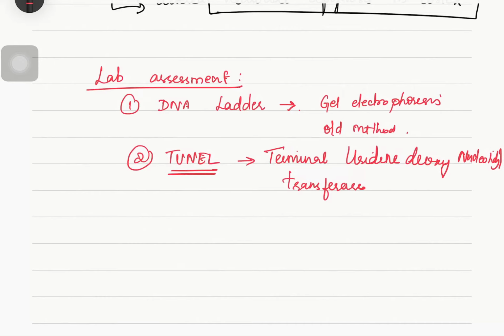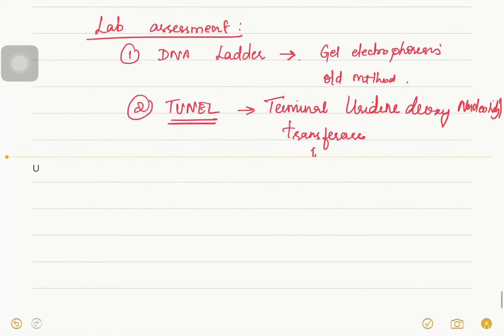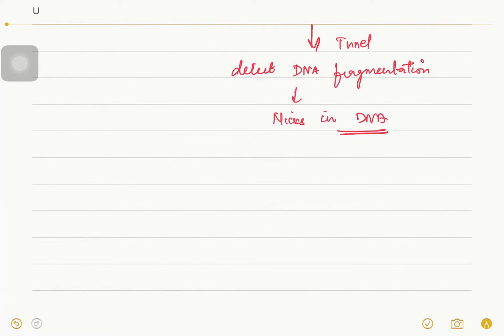It will detect DNA fragmentation based on the presence of strand breaks or nicks in the DNA, whether nicks are present in the DNA or not.